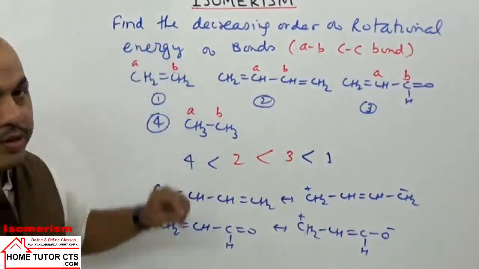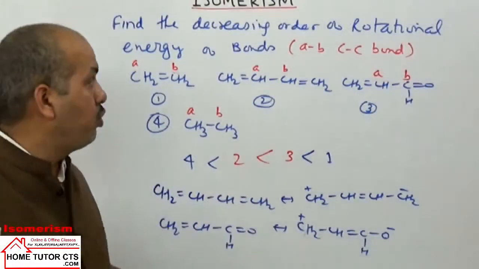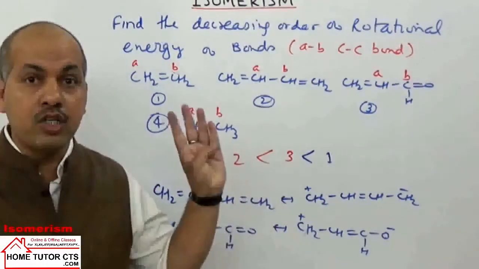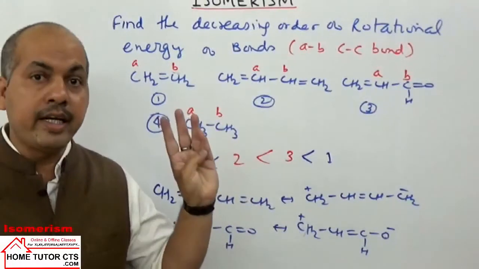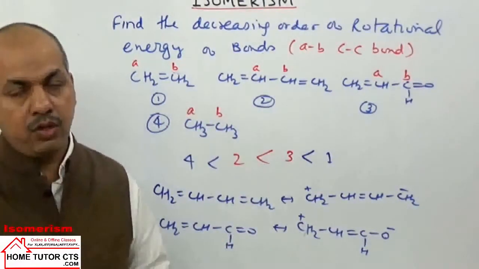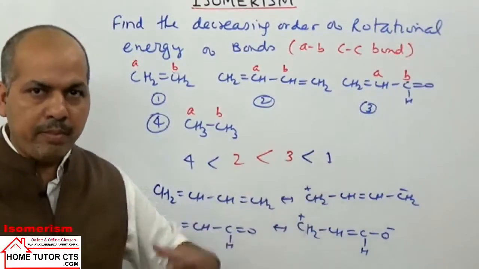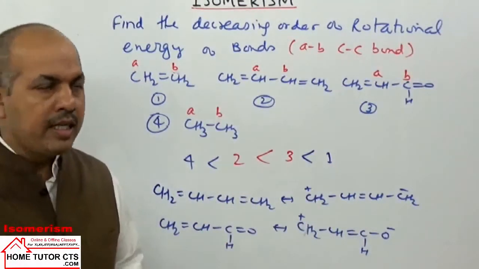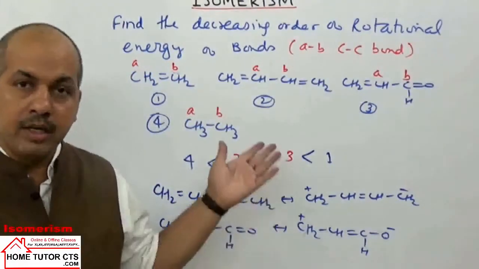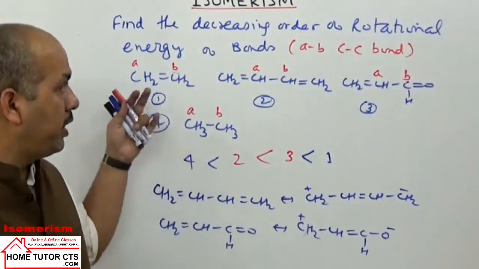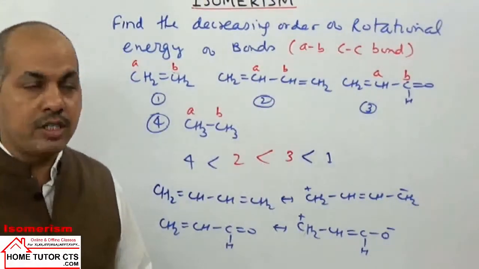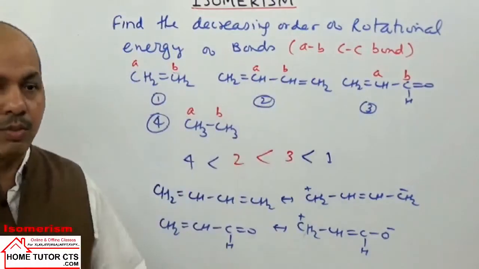Fine. So now we take the example in conformation phenomena. We need to study the conformations in three compounds specially. One is called ethane, second is n-butane, and third is cyclohexane. I'll discuss cyclic compounds a bit more elaborately. Along with the conformations in ethane and n-butane, different approaches are taken for drawing the conformations: Newman projections, Sawhorse projections. What is the meaning of that? Let us discuss all these points now.